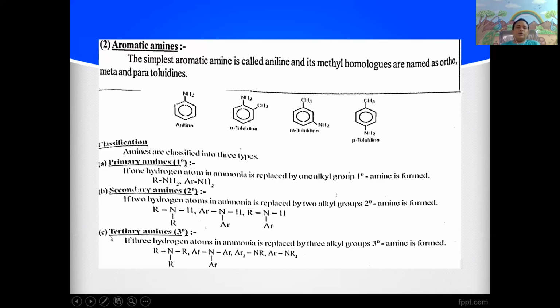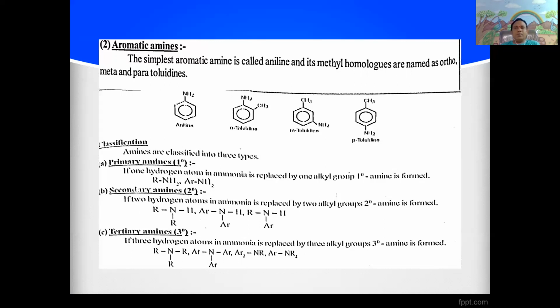Next, the third one is tertiary amines. In tertiary amines, 3 hydrogen atoms of ammonia are replaced by 3 alkyl groups.